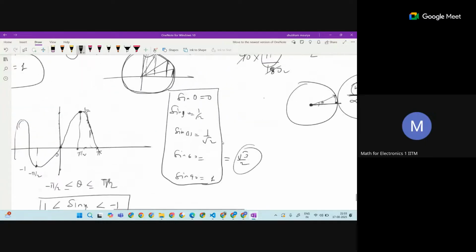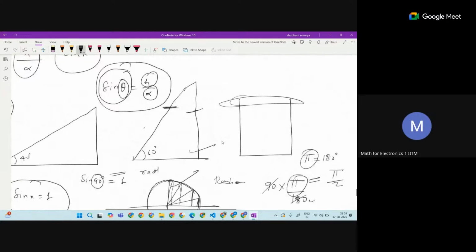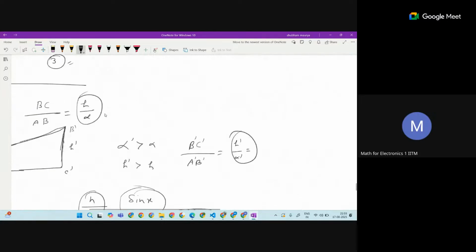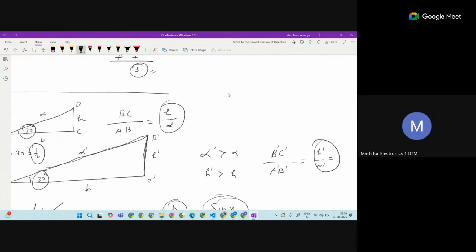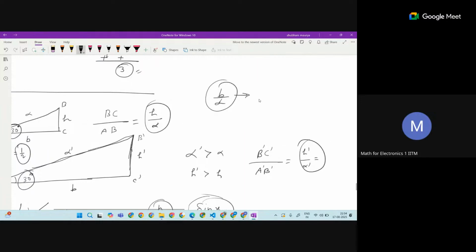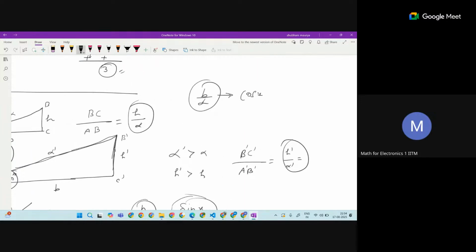Same way as we think of sine, we started thinking of this height, no? Can we think of this base also, which is b here? Can you start thinking of b by the hypotenuse also? And this is the case that generates cos. Again, the ratio is going to be the same for the same degree.